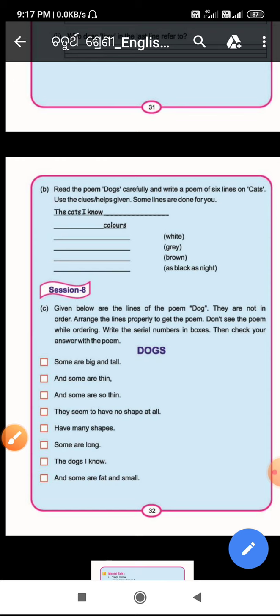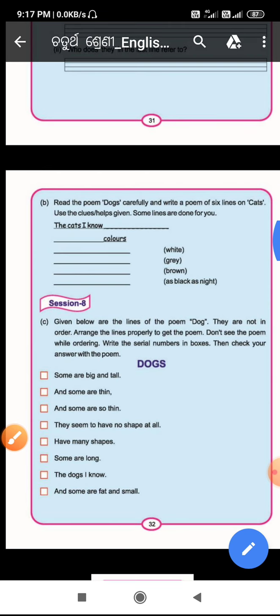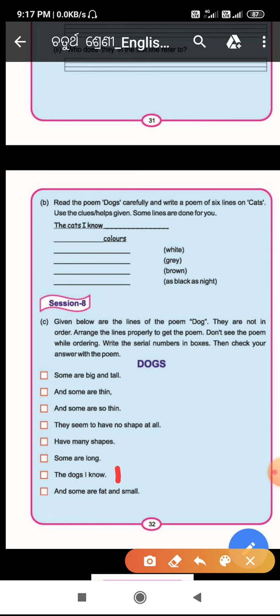I will repeat. This is number 1, "The dogs I know." Next, "have many shapes," number 2. Next, "some are big and tall," number 3. Next, "some are long," number 4. Next, "and some are thin," number 5.